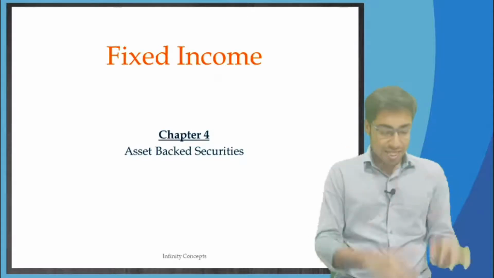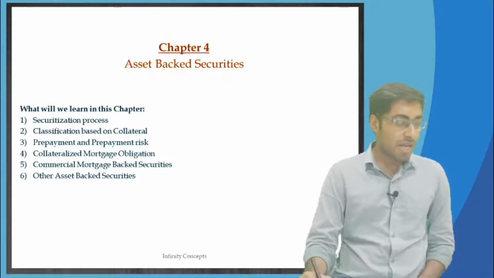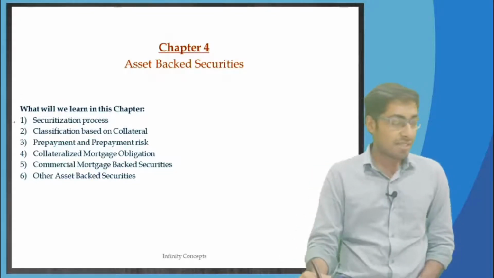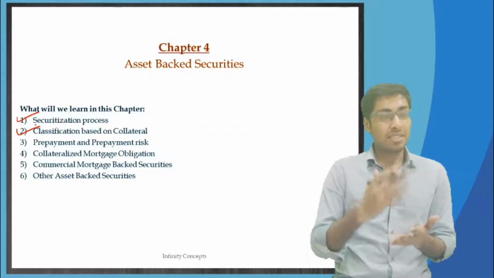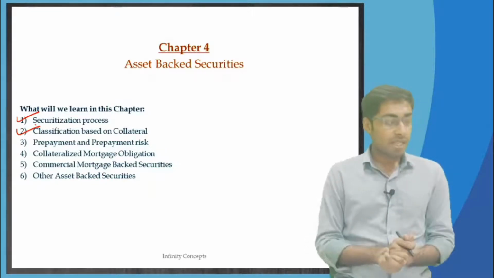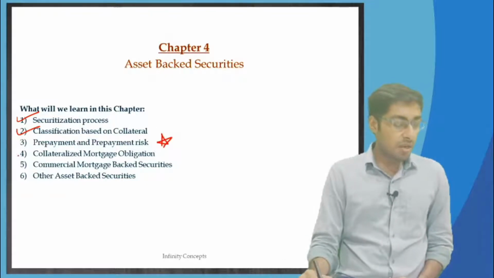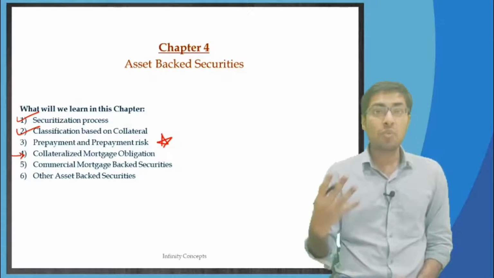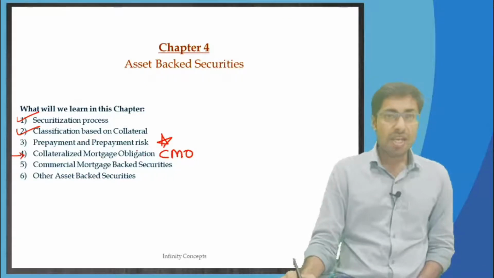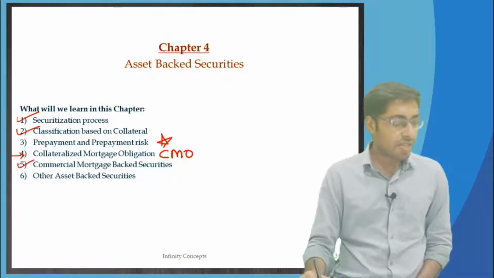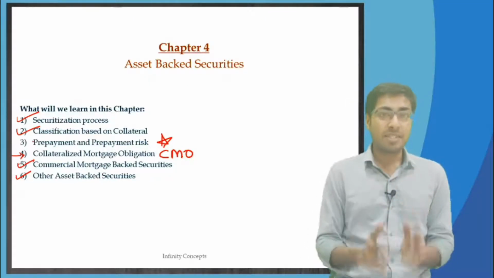Okay, so let's start with the subject. What are we going to do in this chapter? Well, the first one, we will be understanding the securitization process. Then we will be doing classification of the asset backed securities based on the collateral. Then prepayment and prepayment risk, very important. Then knowing the collateralized mortgage obligation, what CMOs are. Then knowing something more about commercial mortgage backed securities and other asset backed securities. All of this relates to asset backed securities.